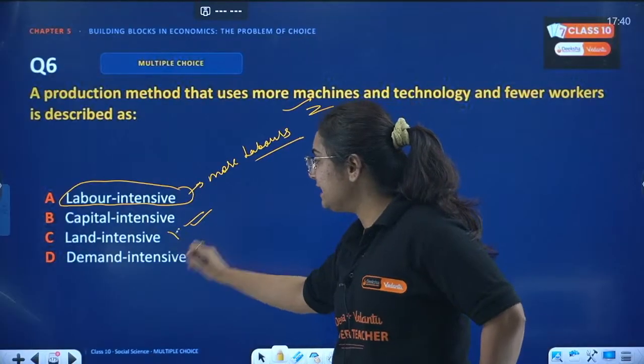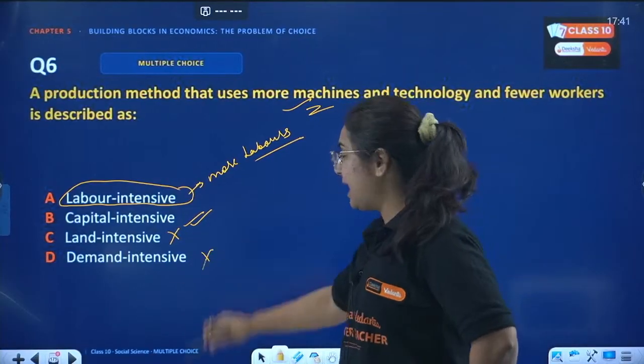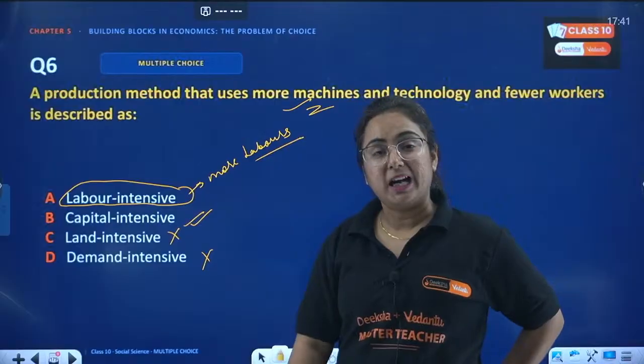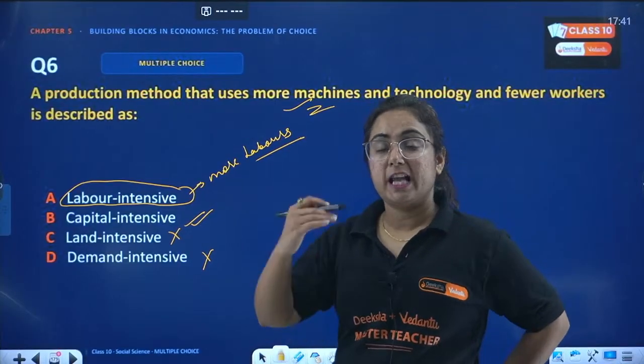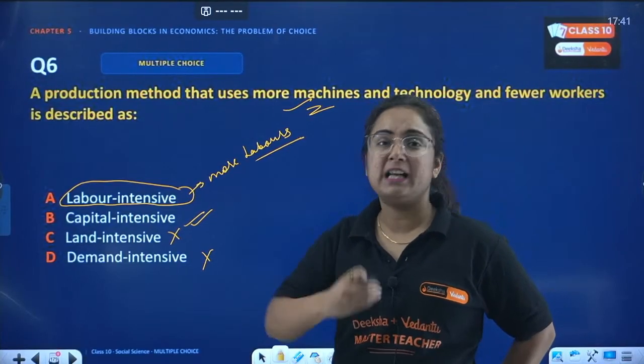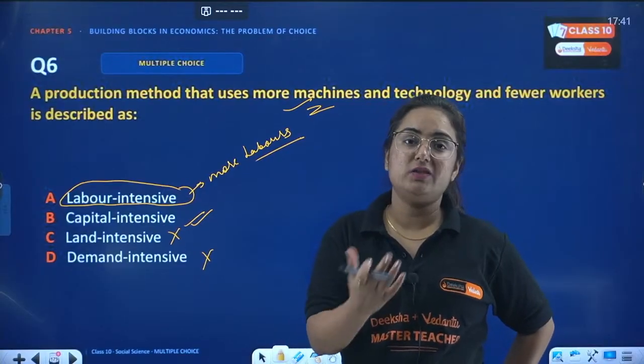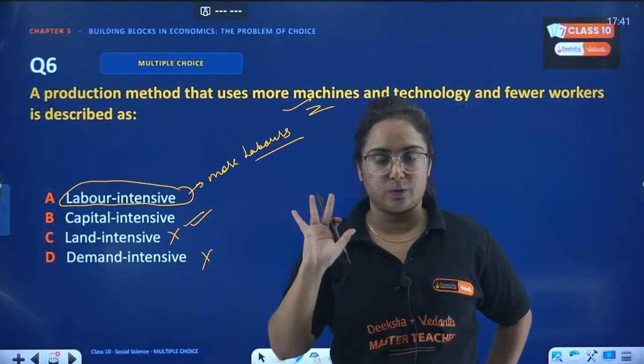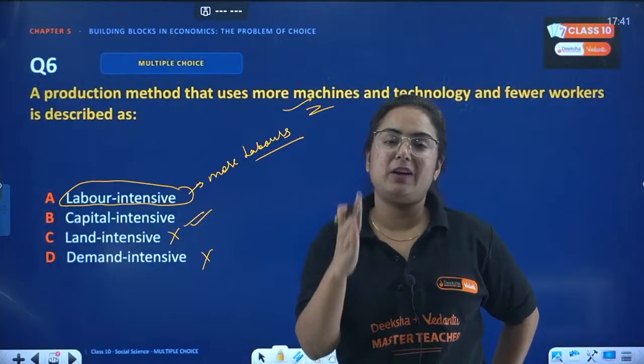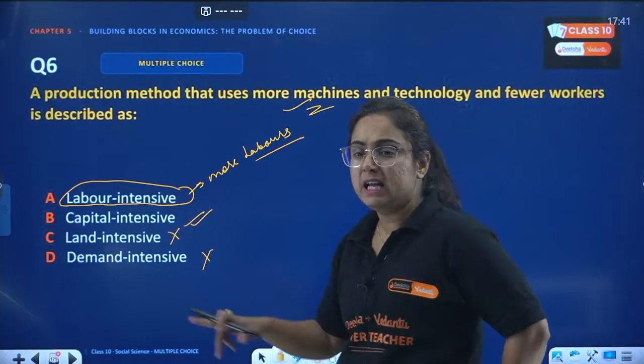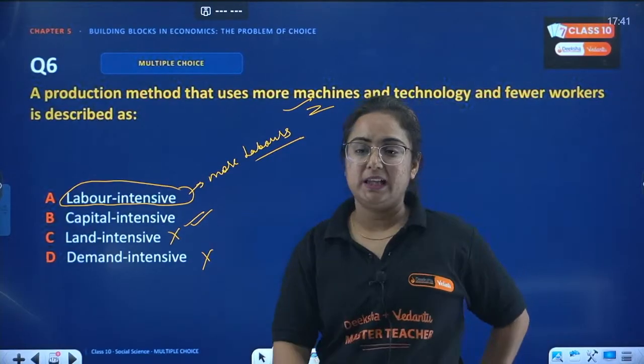It is not land intensive. It is not demand intensive. Okay. Demand is whenever there is a larger number of demands, but there you can increase the machines, you can increase the labor also. We don't have any specific explanation to that. However, here it is, beta, capital intensive.